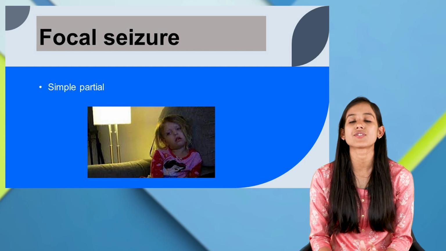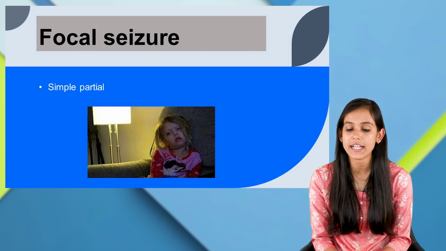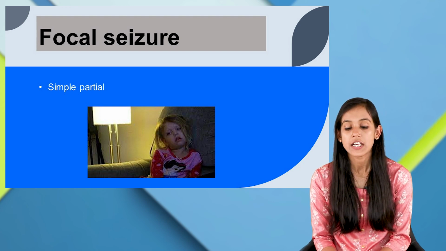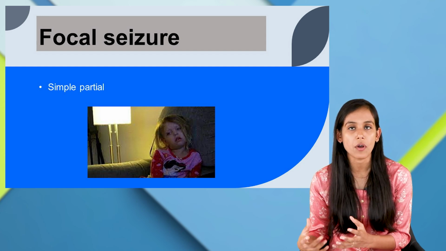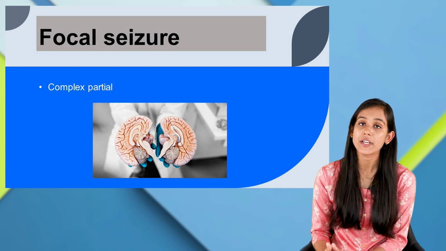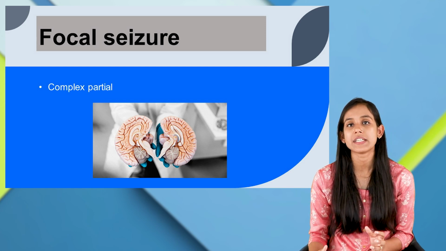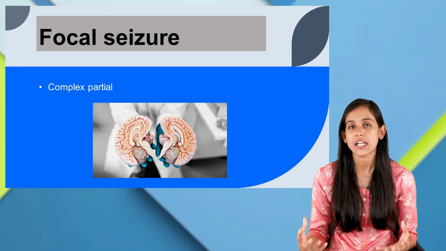Next is focal seizure or partial seizure. Here we have basically two types, simple partial seizure and complex partial seizure. In simple partial seizure, the child won't lose consciousness, the child would be conscious. In complex partial seizure, there would be impaired consciousness. Basically, the child would be unconscious.